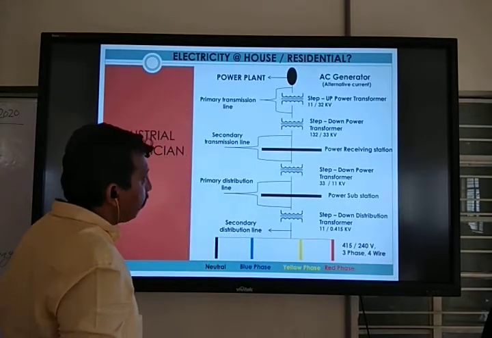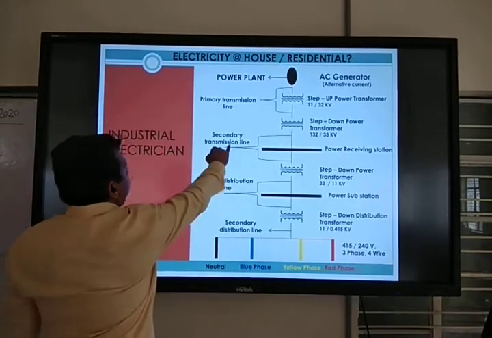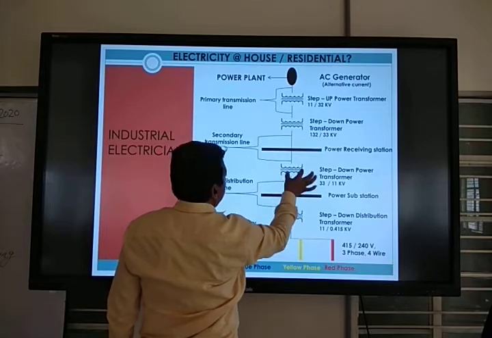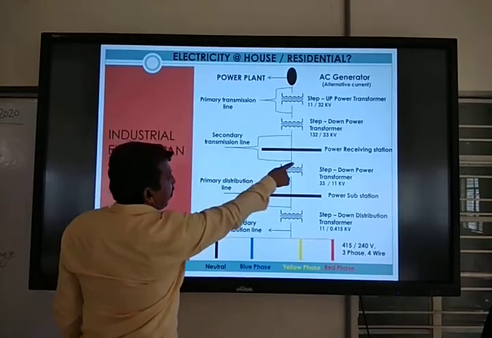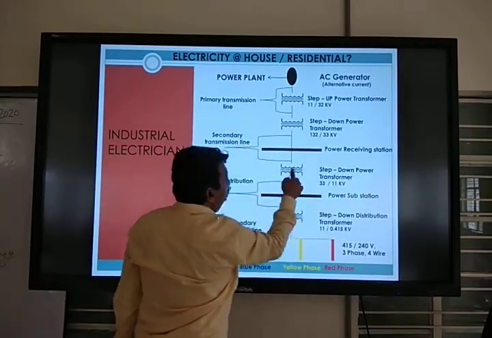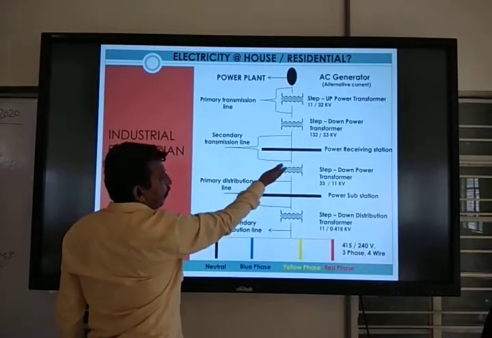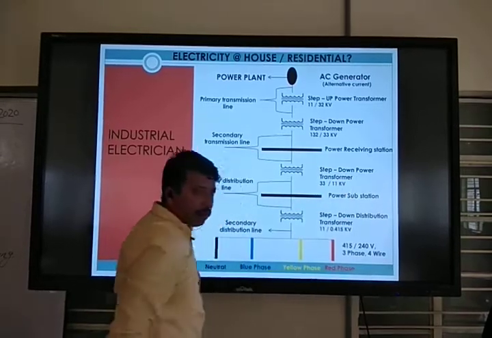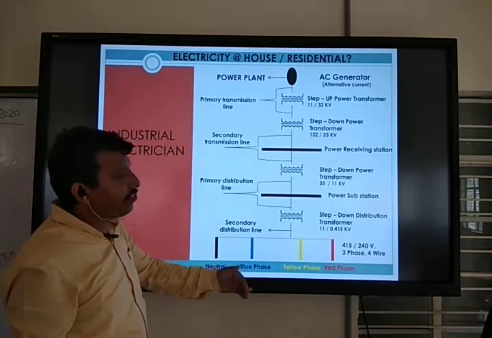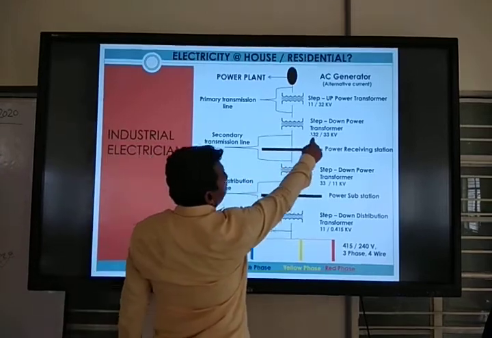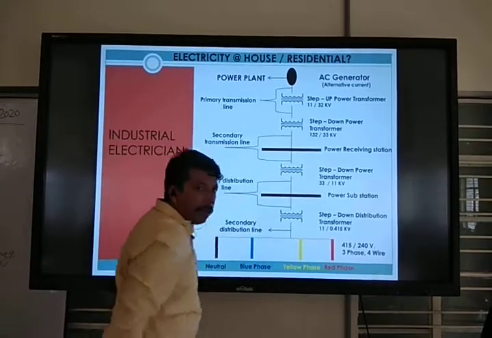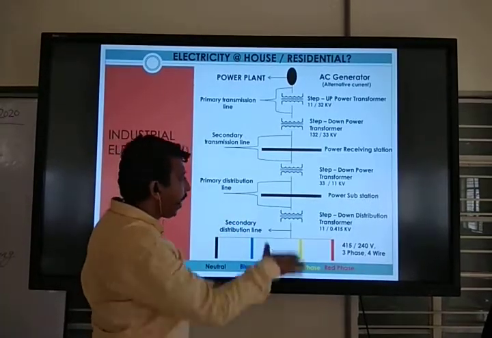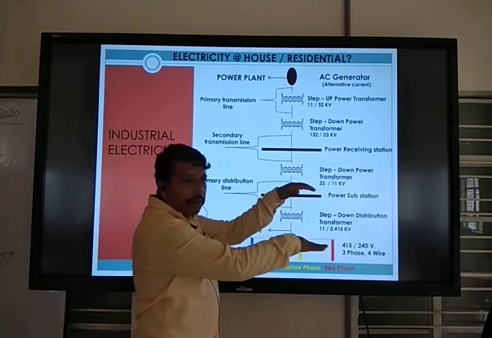And the secondary line is also coming in 4 wire, 3 phase with neutral. From the power receiving station, the secondary transmission line goes to the step down power transformer. Before, it was 132 to 33 kV. Now 33 to 11 kV, again going down the line.